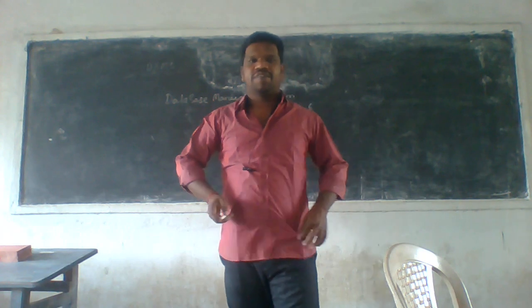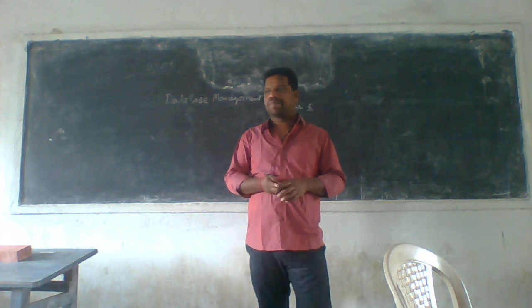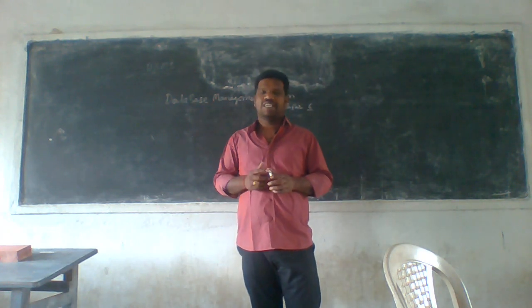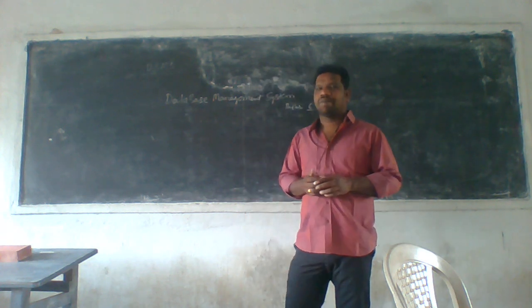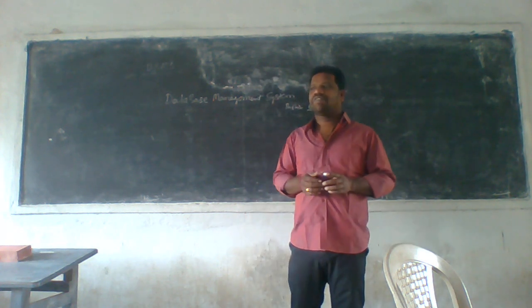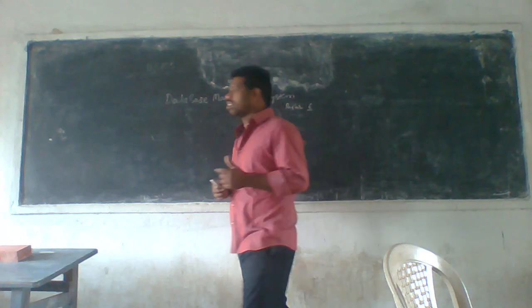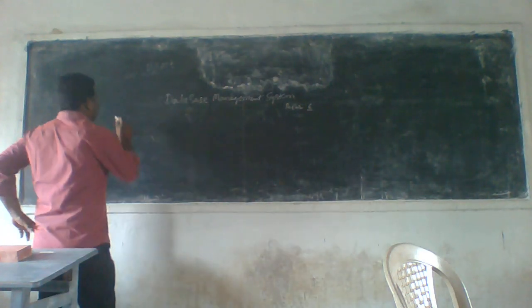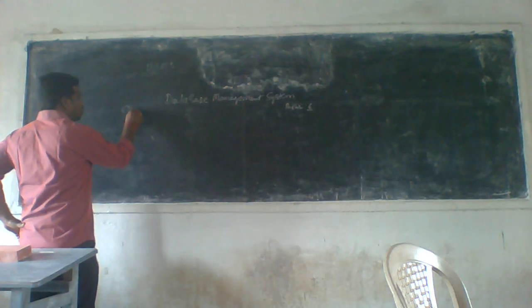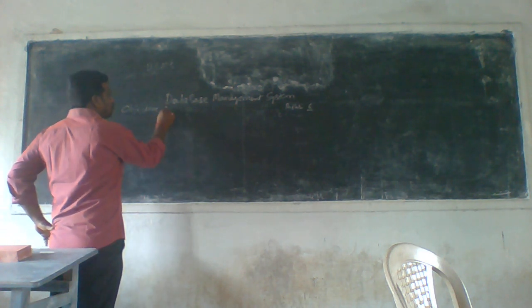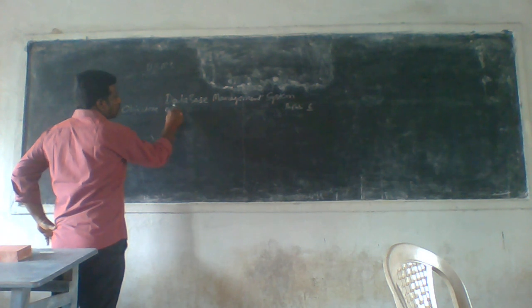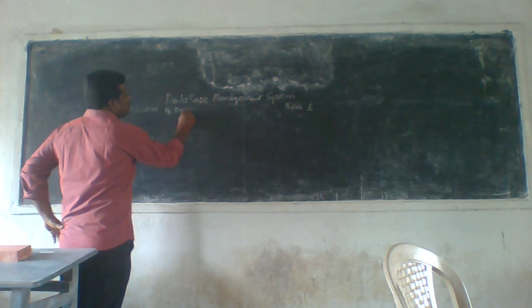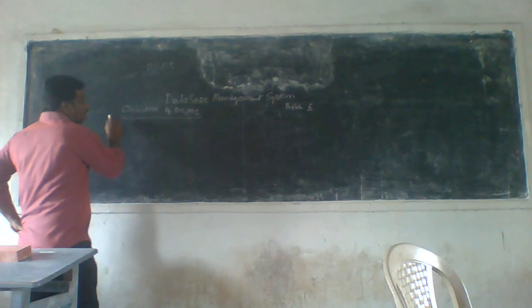Okay, so what is data? What is a database management system? What is a database? I talked about that in yesterday's class. So today I am talking about the objectives of DBMS. What are the objectives of DBMS? We have five types of objectives available in the DBMS.